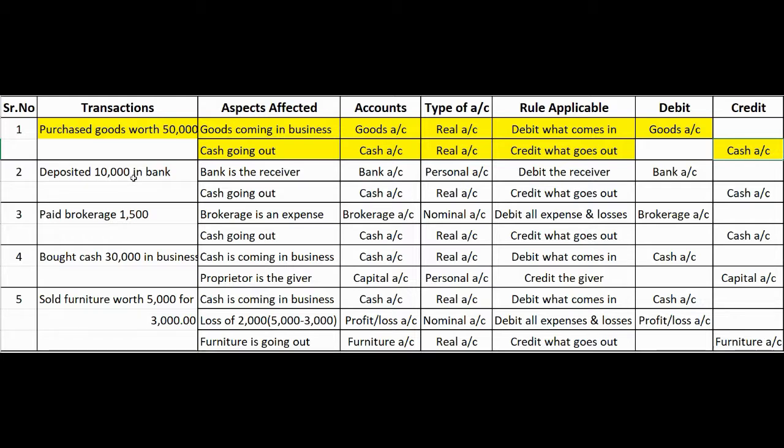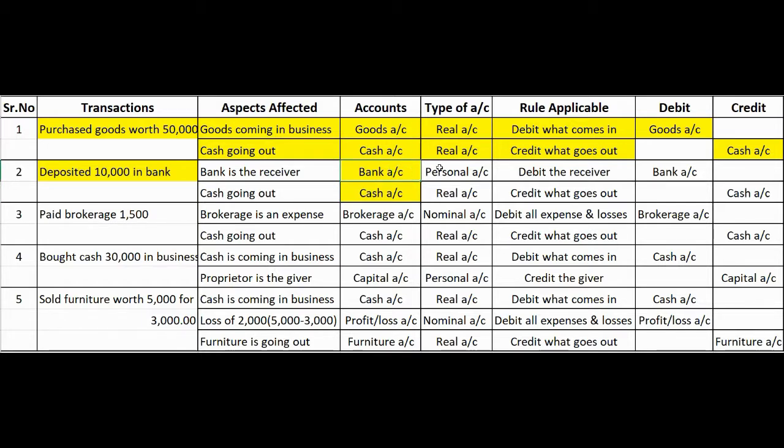Now let's take another transaction. Deposited 10,000 in bank. Now two accounts that I can see here which can be affected: one is bank account. The second account is cash, because you're depositing cash in bank. So second account is cash account.